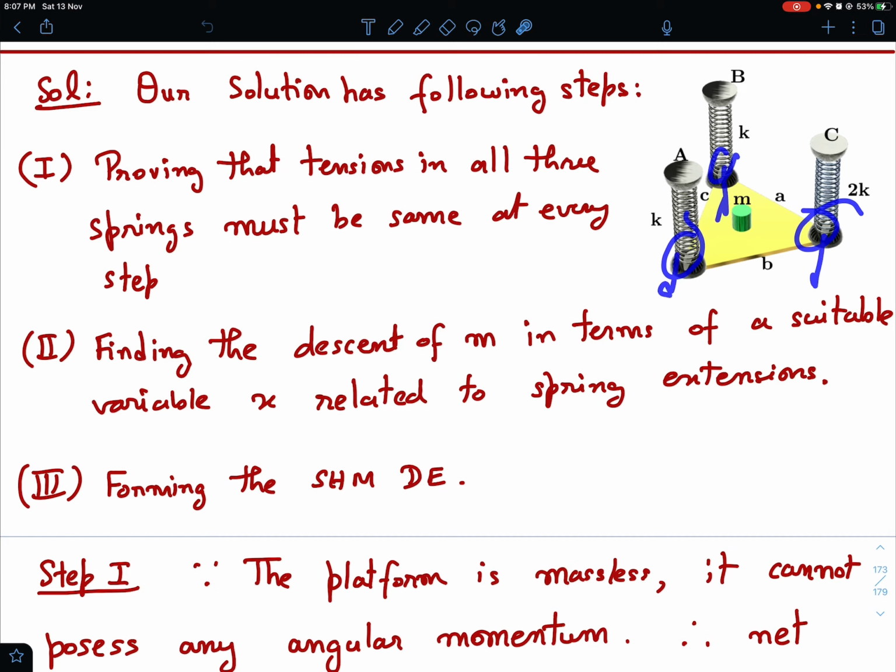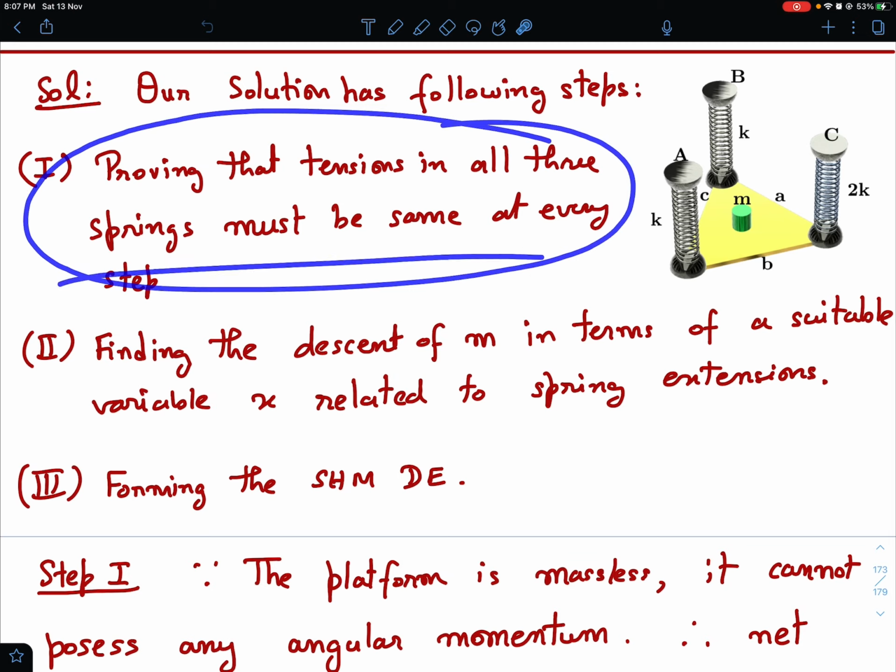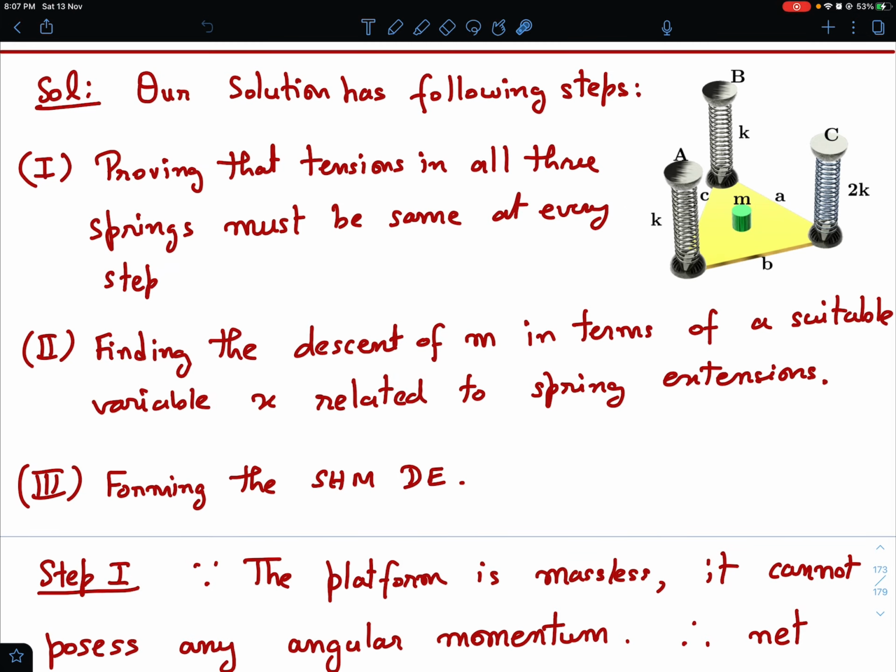Of course initial tensions, if they are equal, then the increase in tensions should also be equal, because I am going to prove that final tensions are same. So don't worry, I'll be proving this. I've not yet proved it, I'm just stating it without proof right now. Okay, so I'll find the descent of m in terms of this variable x, and how many x this moves down because of that. And then I'll try to form the simple harmonic motion differential equation.